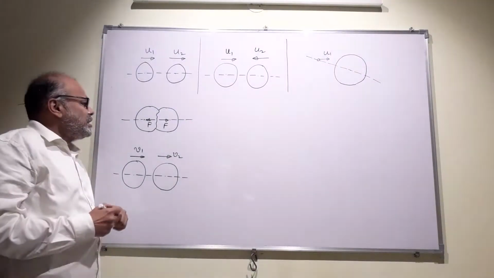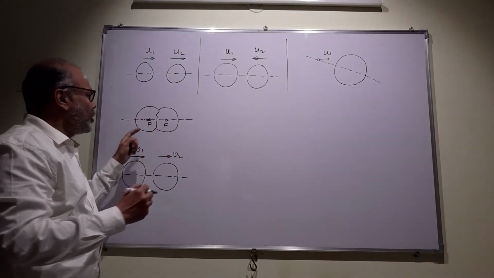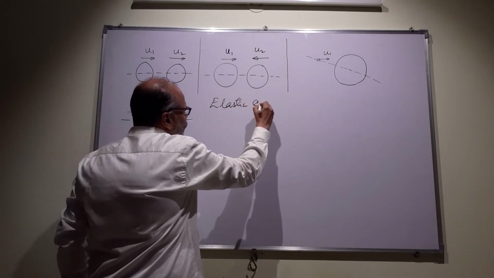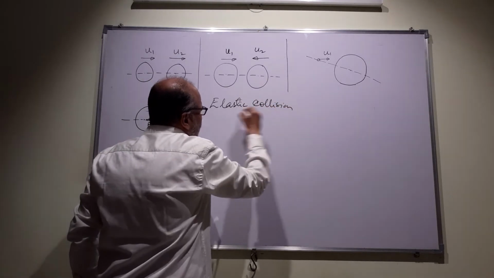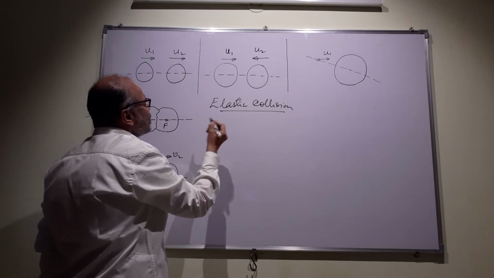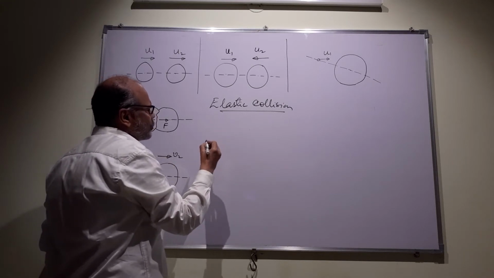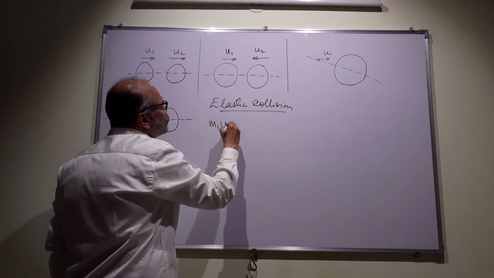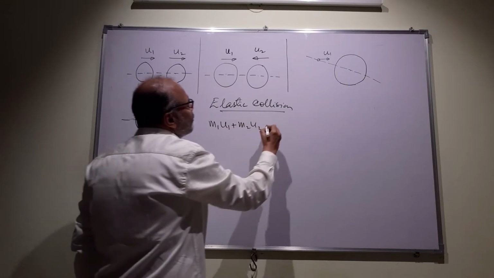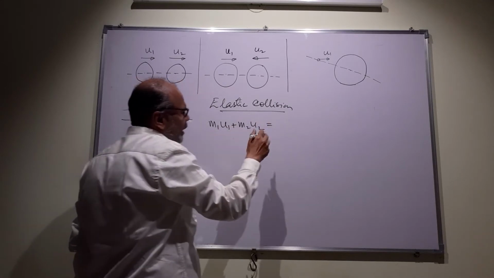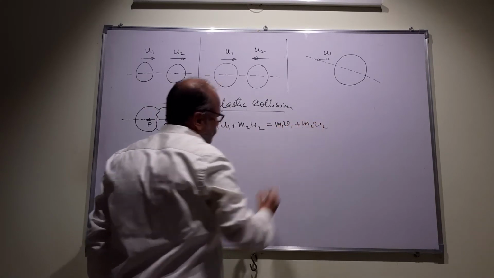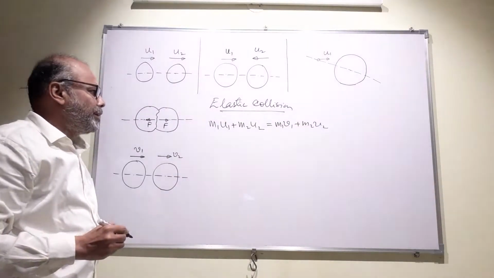Now, let us write the momentum conservation for an elastic collision. Let us consider an elastic collision. First, of course, momentum is conserved in any collision as long as the net force is 0. So I can say m1 u1 plus m2 u2, this is the initial momentum, I am assuming all are moving towards the right, is equal to m1 v1 plus m2 v2. This is the momentum conservation.